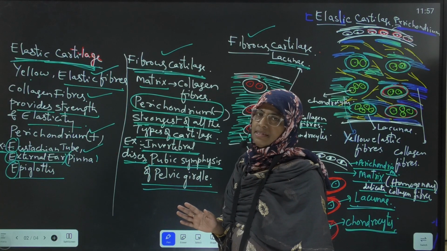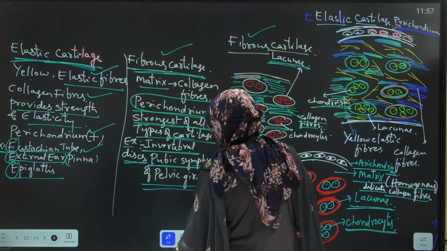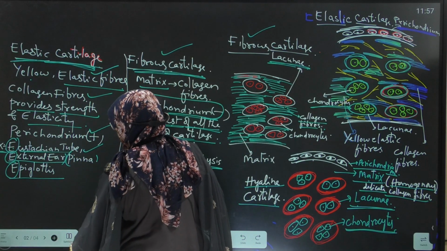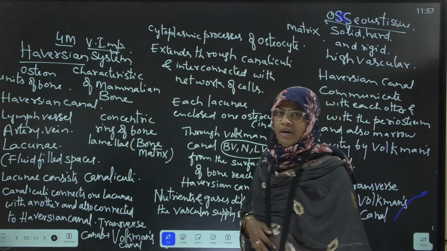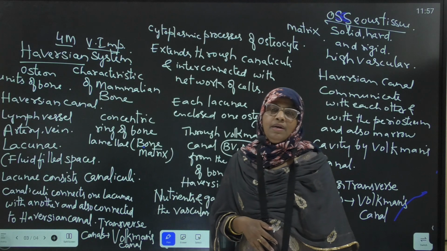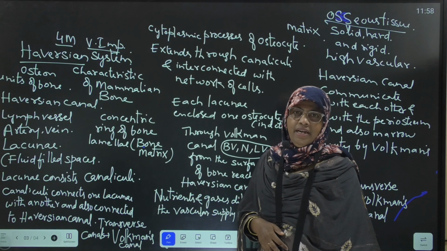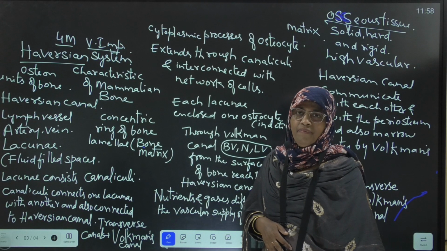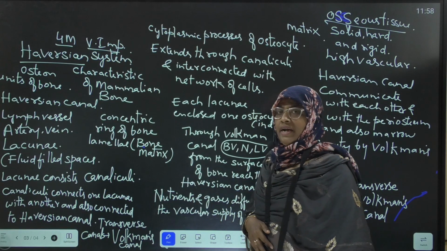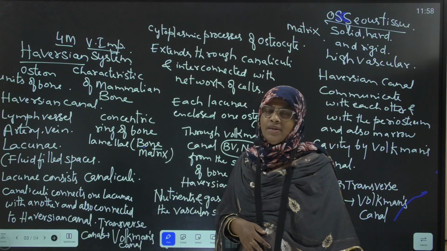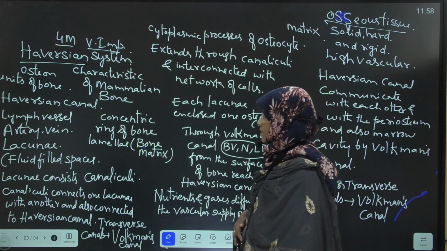Next we will discuss Haversian system. It is also one of the important 4 marks questions from first year zoology, that is structural organization in animals, second unit of the first year zoology.